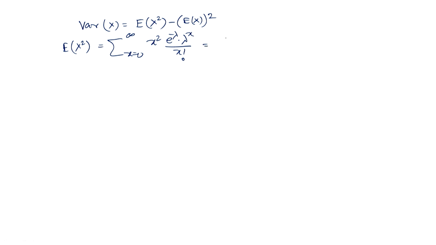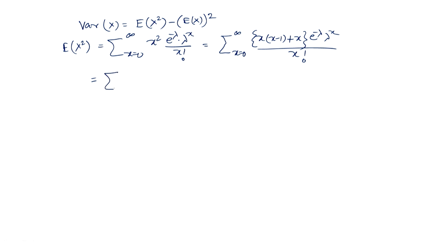We can write it as first term is 0. So, we can write it as sigma x equal to 0 to infinity of x into (x minus 1) plus x, that is x square written as x into (x minus 1) plus x, times e to the power minus lambda, lambda to the power x divided by x factorial. Then we can write it as sum of two terms.